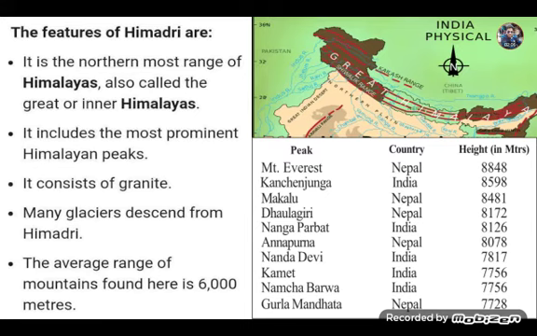Most of the parts of Himadri consist of granite, which is a very hard stone, and many glaciers descend from Himadri, such as Yamunotri Glacier, Gangotri Glacier, from where the Ganga river originates. Also, there are the Milan glaciers, Zemu glaciers. These are the glaciers that are descending from Himadri. The average height of the mountain range is 6,000 meter, and the range is penetrable through some passes existing at very high altitude.